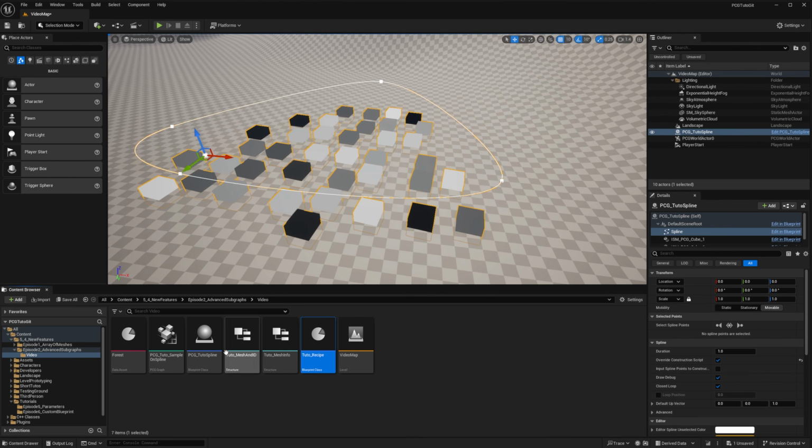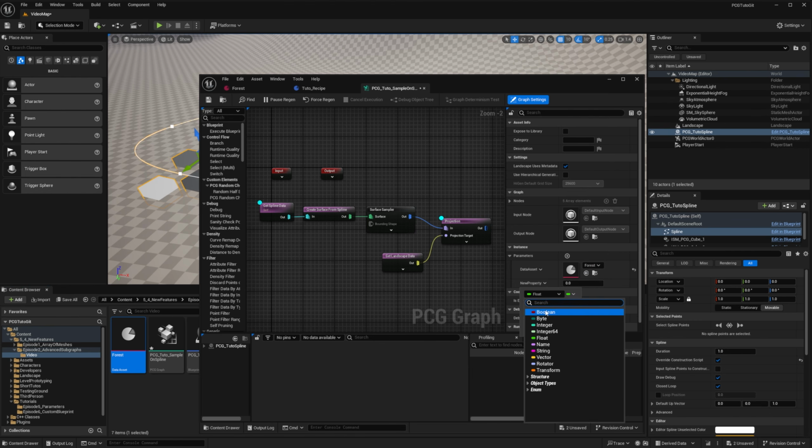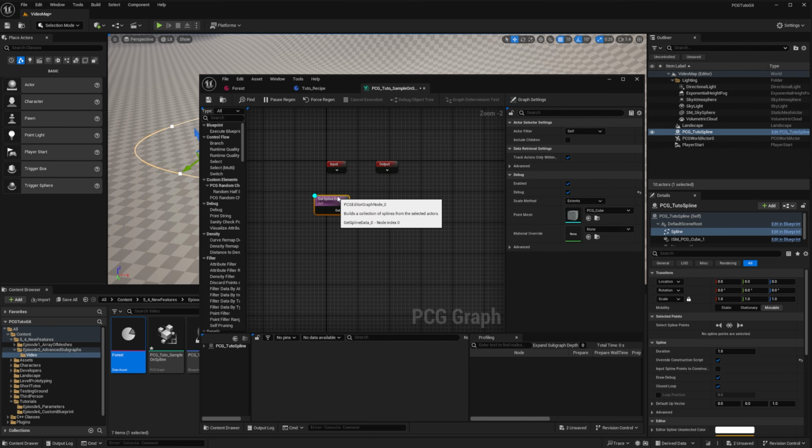So let's go back to our graph here. I'm just going to add another parameter for the tuto recipe, an object reference called data asset. It will be default by default. And then I can add another one that will be a boolean for just debug. So I'll remove the sampling and the projection. We're going to do it in the graph.